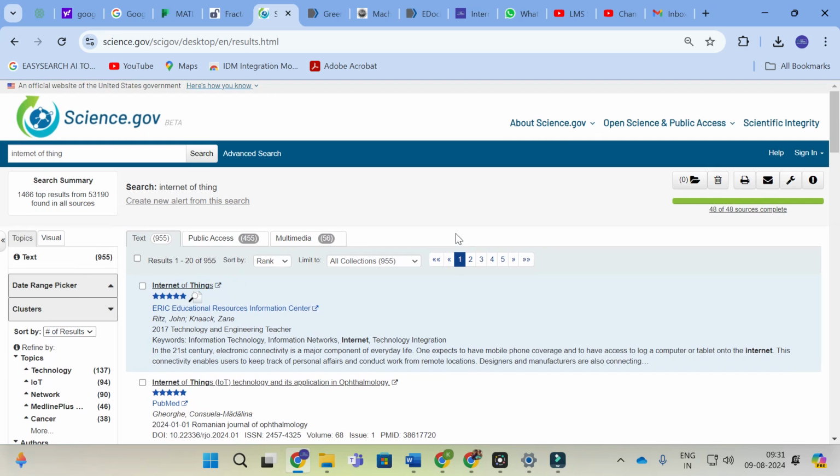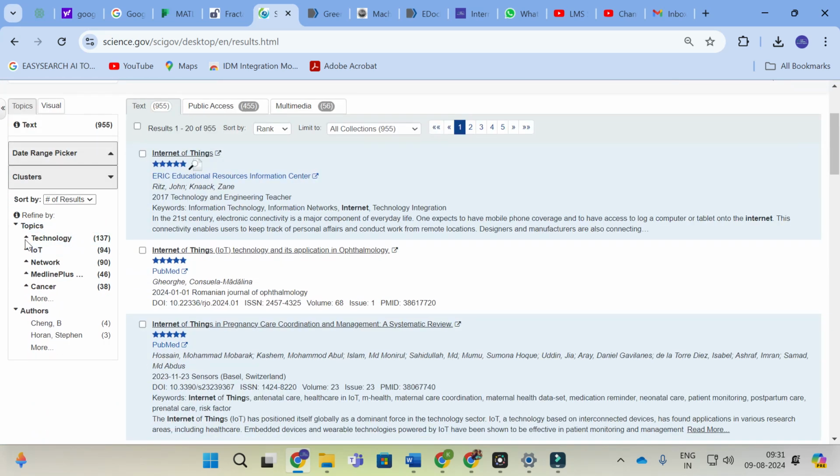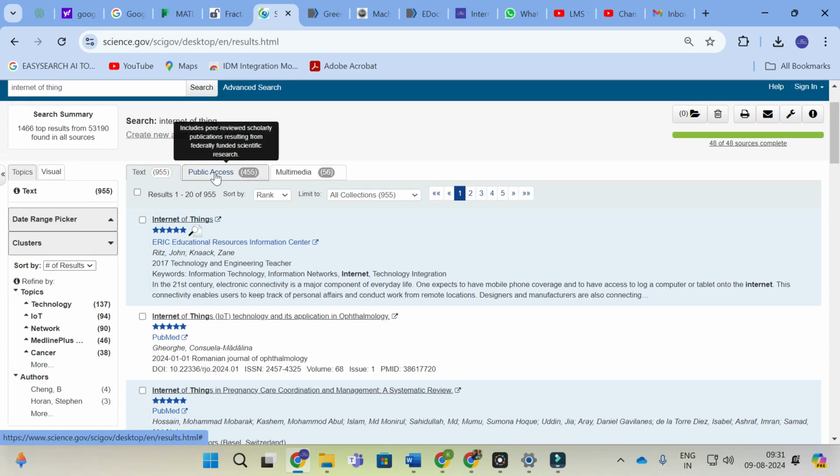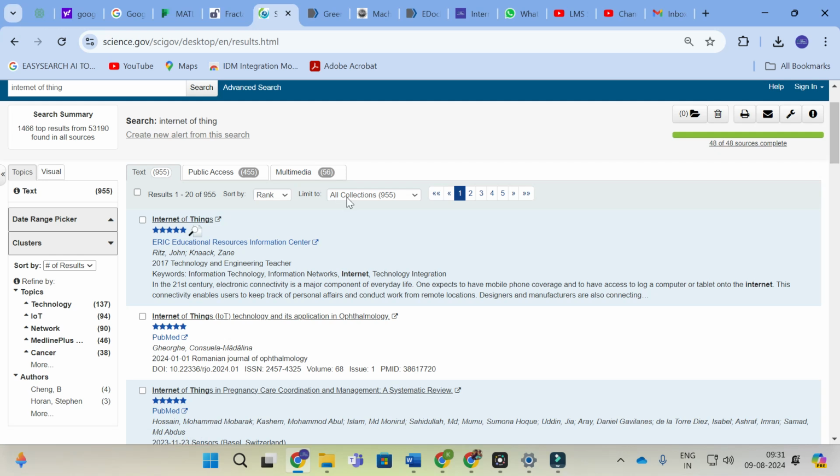Here you can see the different categories: text, public access and multimedia. Select anything you want, and you can get a better idea about the papers you have searched for.